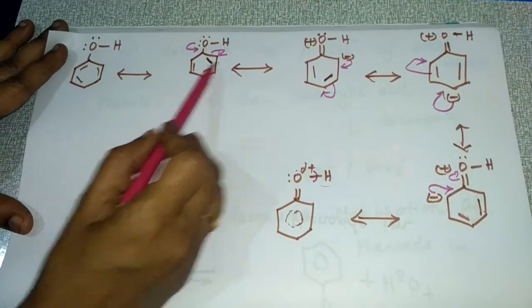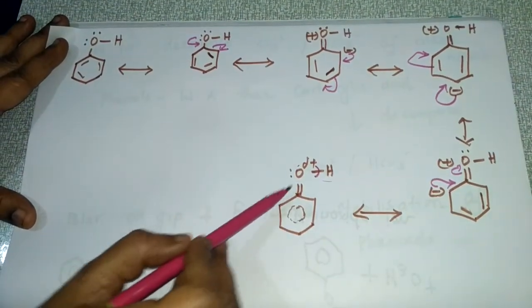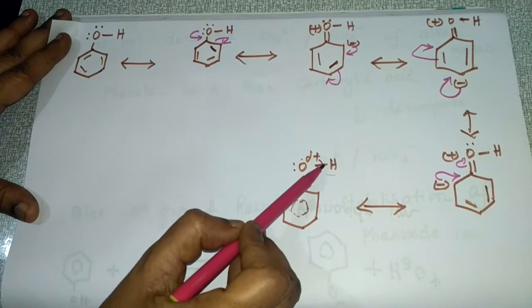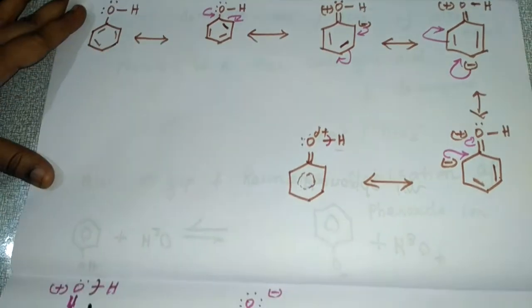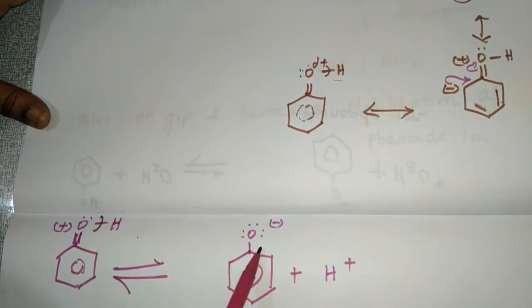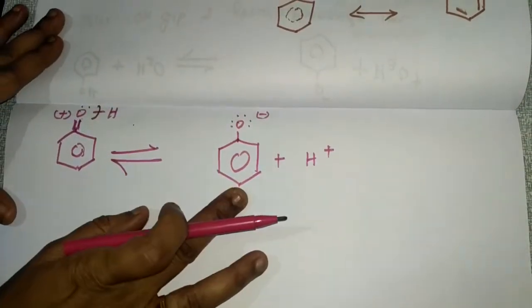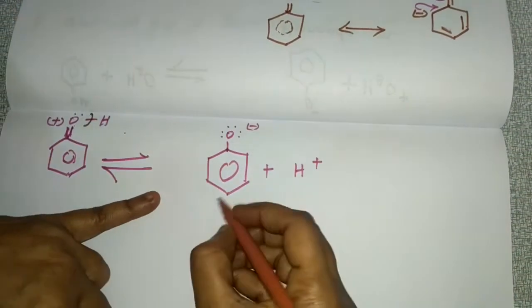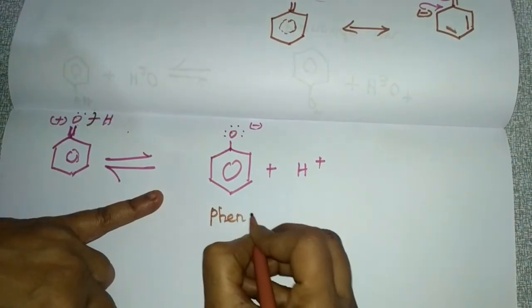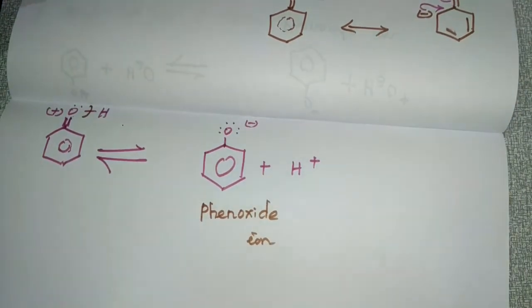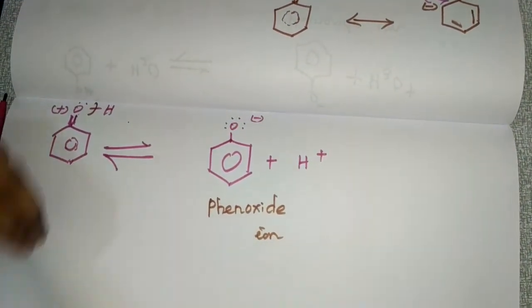I had taken phenol, and these are the resonance hybrids. Finally what happens is, oxygen will have a partial positive charge, so it will take the electrons towards itself and this hydrogen will get removed as a proton, and you will get the phenoxide ion. Okay, this is the phenoxide ion. This phenoxide ion also shows resonance structures, so for this phenoxide ion also I'll give you the resonance structures.